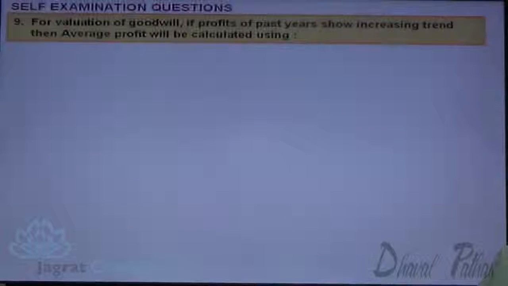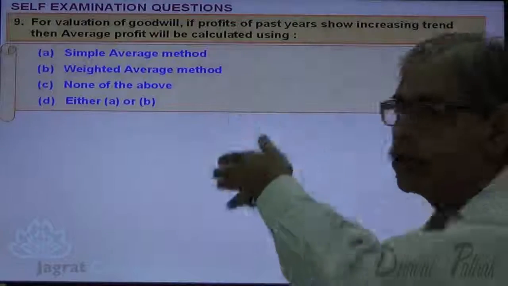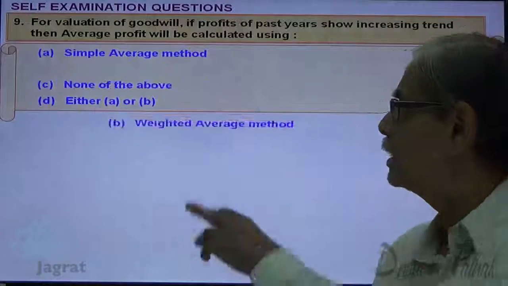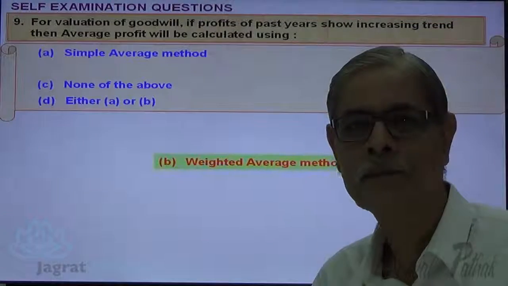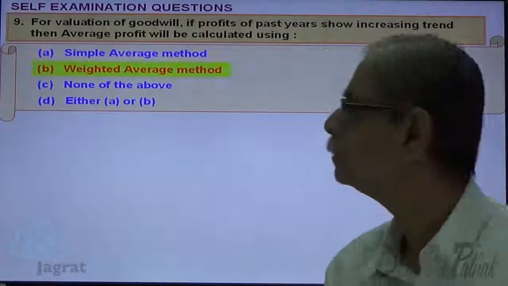Next. For valuation of goodwill, if the profit of past years shows an increasing trend, the average profit will be calculated using... This is a very simple question. When the increasing trend is found, you have to work out the average on the basis of the weighted average method. So option B is the correct answer. Next.